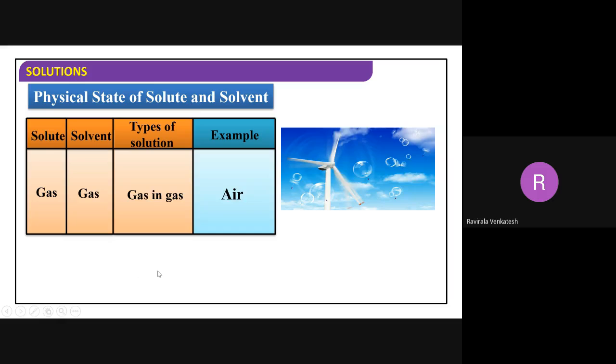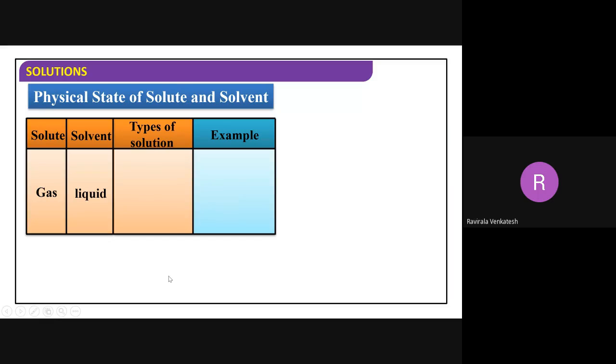Next, we'll see gas in liquid. Now, the solvent is a liquid, beta. In this case, we call it gas in liquid. Any example we can give? Foam. Foam we can take. Soda water, yes. Soda water comes under this one. Oxygen in water also we can take. Carbonated drinks, isn't it? Soda water comes.